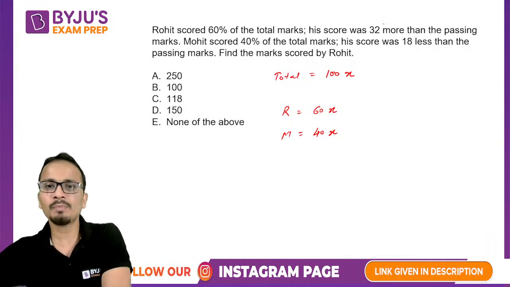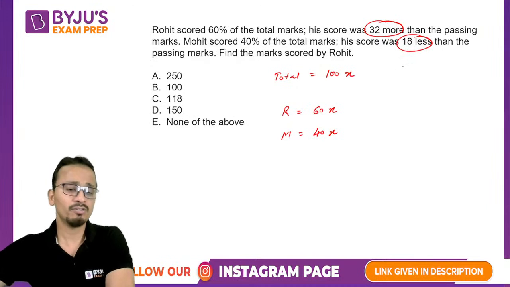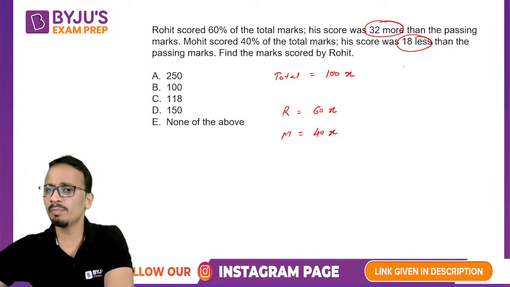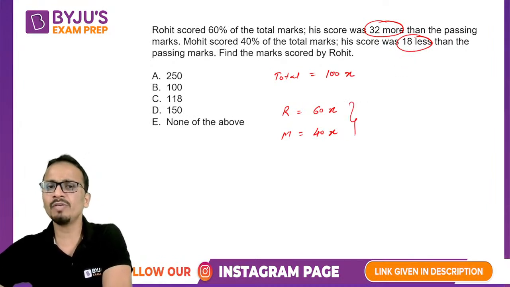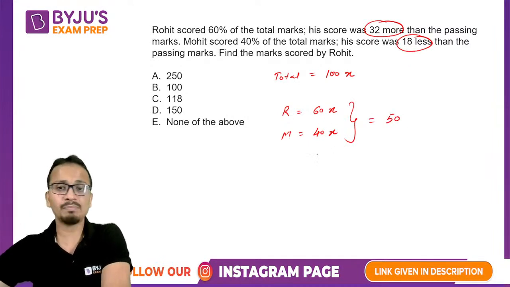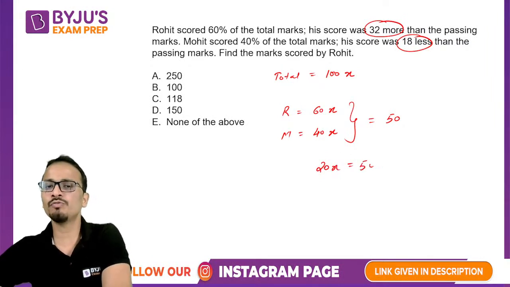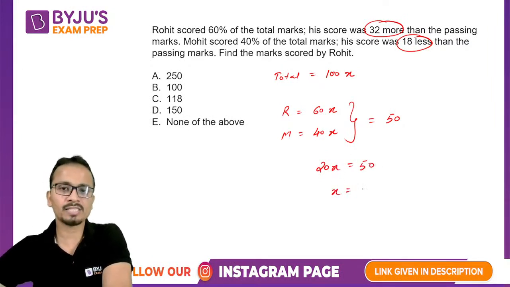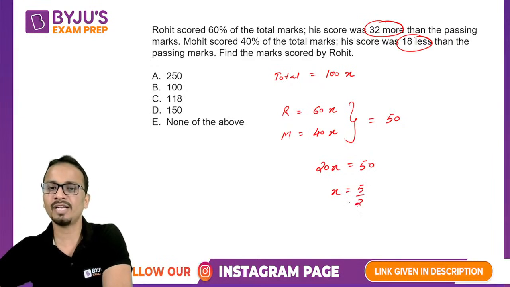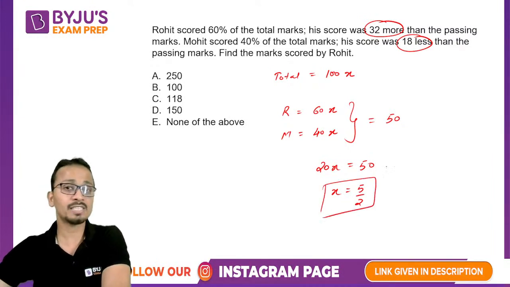One person is 32 more and the other is 18 less for a particular value. So the gap between these two people will be equal to 50 marks. So the gap, that means 20x is the gap between them, and that is equal to 50. So the value of x will be equal to 5 by 2. All right, so value of x is 5 by 2.